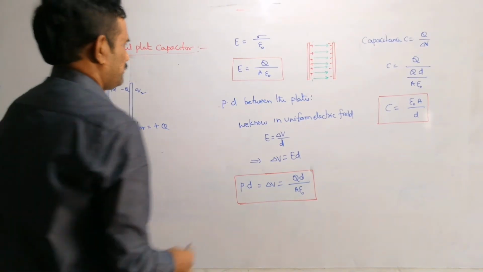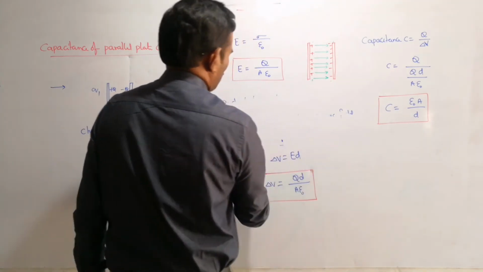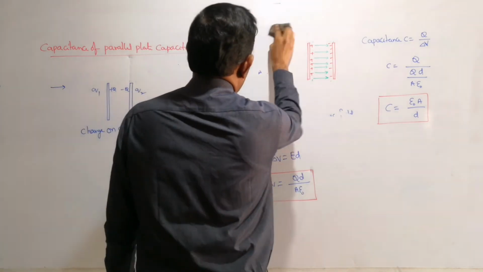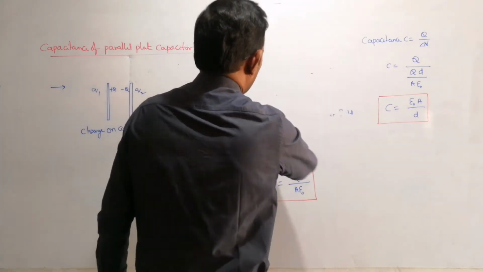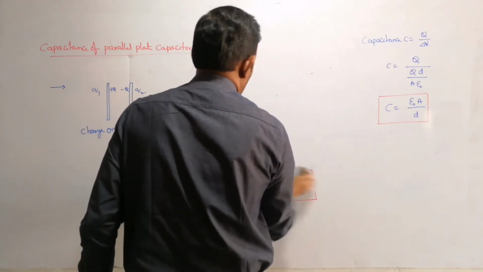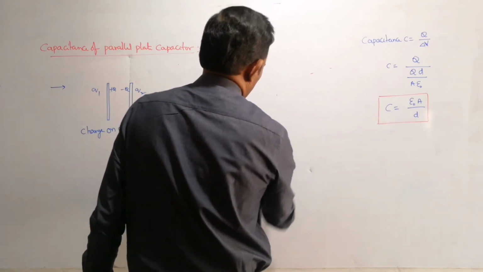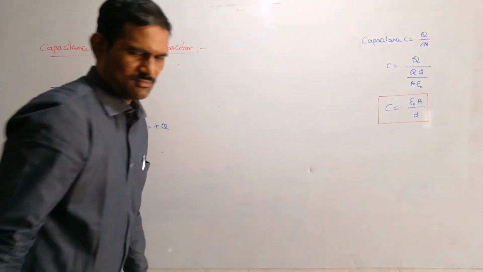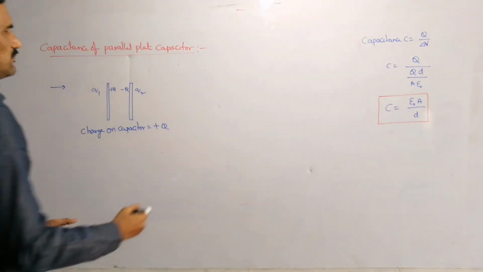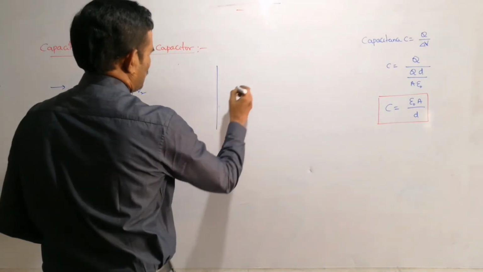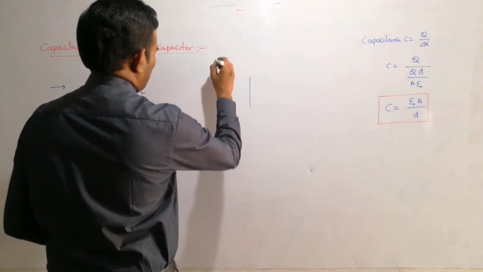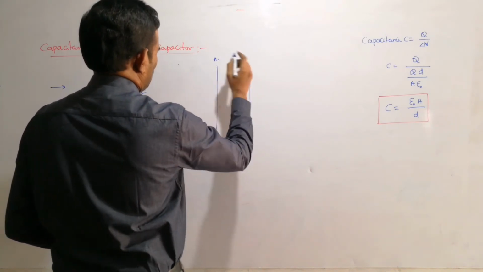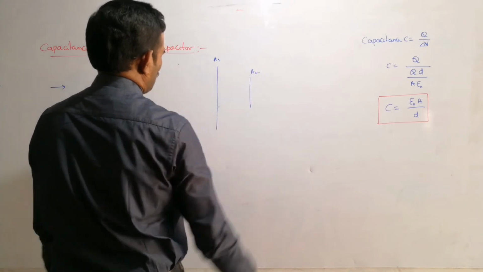And next here we are writing this capacitance expression as epsilon naught A by D, right? Now if suppose those two plates are having some different area, then what is the effect there? If suppose this plate is like this and the other plate I am taking like this, this is say A1 and this is A2.